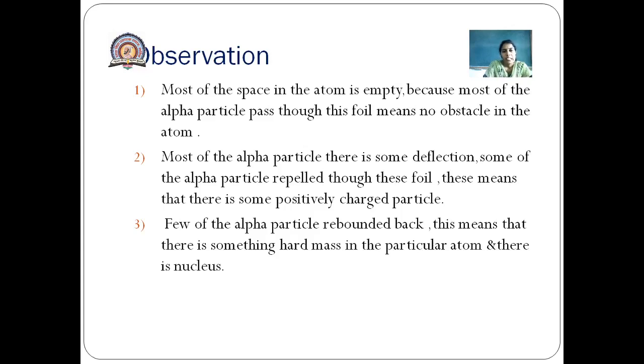If we compare J.J. Thomson's model and Rutherford's scattering experiment, according to Thomson the mass is spread throughout the atom, but Rutherford says that the whole mass is concentrated at the center of the atom. In this experiment, he found the size of the nucleus, which is of the order of 10 raised to the power minus 10 meter. Thank you.